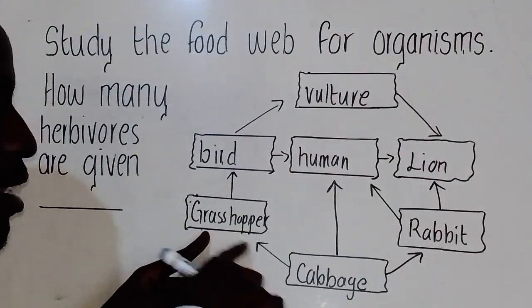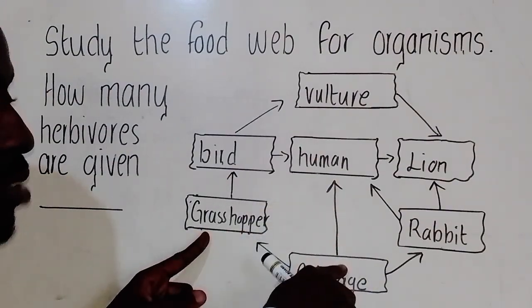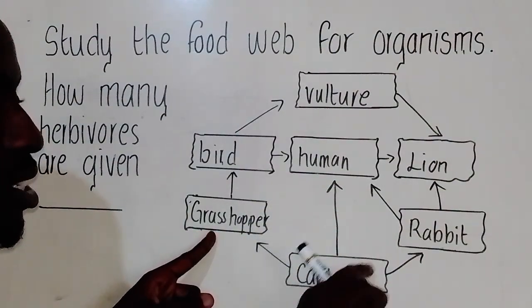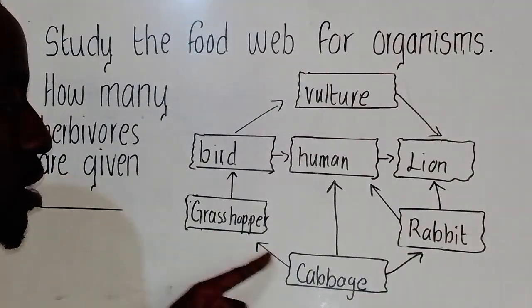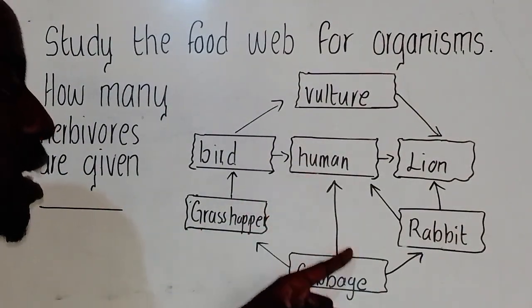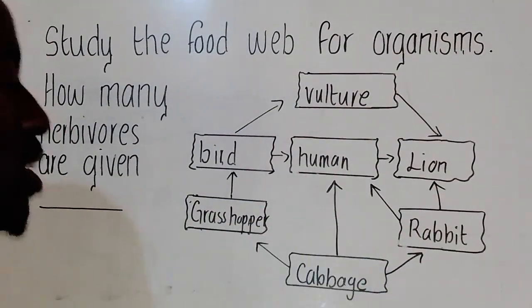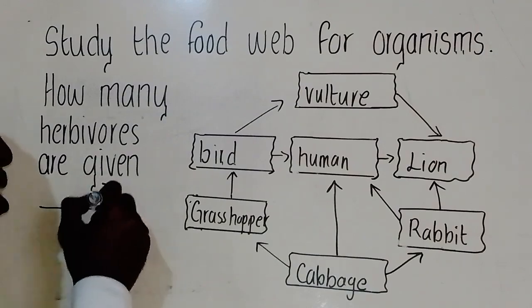So grasshopper is feeding on plant, human is feeding on plant, and a rabbit is also feeding on this plant. This simply means cabbage is being eaten by this, cabbage is being eaten by this, cabbage is being eaten by this. So how many are they? 1, 2, 3. So the answer here is 3.